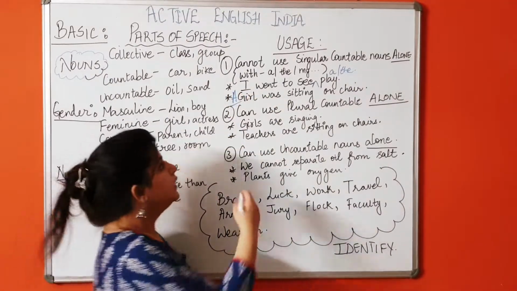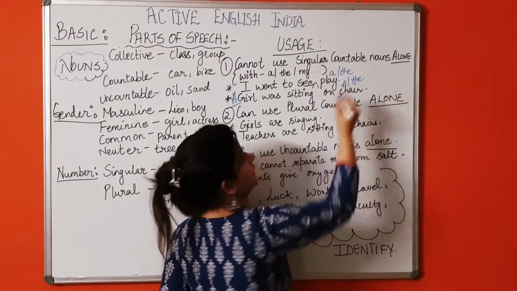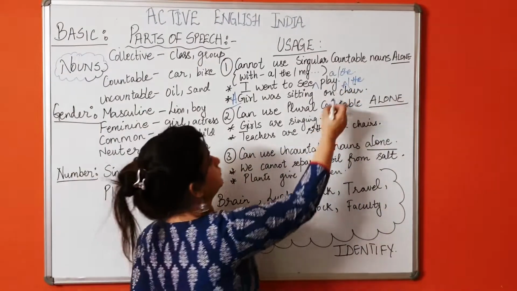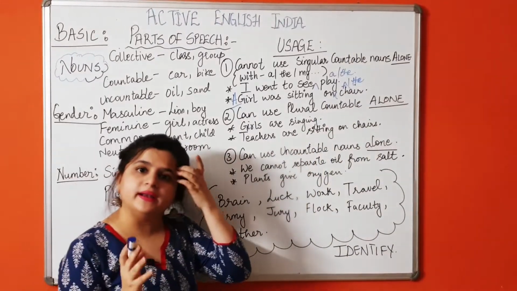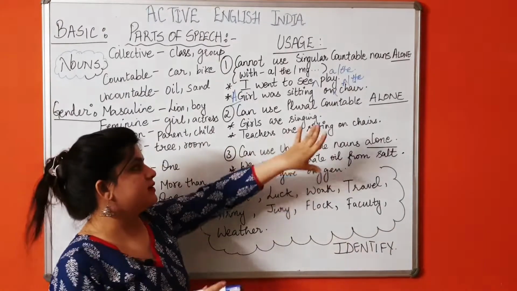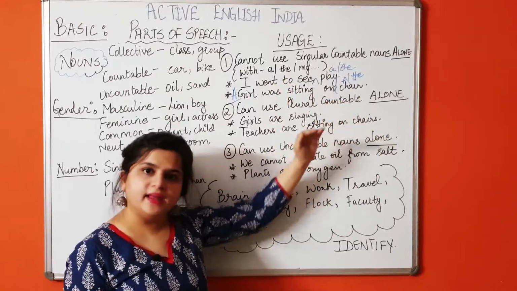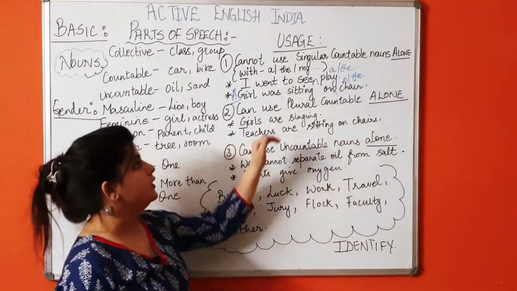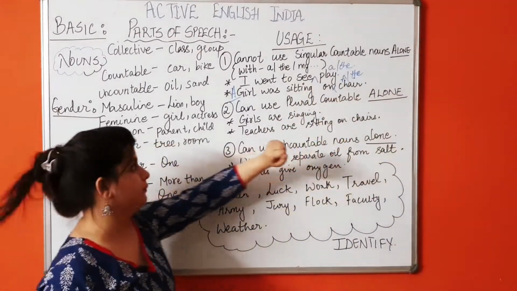A girl was sitting on a chair or the chair, any of it. So in any sentence, to put the grammar correctly, you must always identify the kind of noun, whether it is singular, countable, uncountable, plural, and then we come on to the usage. Right now I've told you that singular countable nouns cannot be used alone.